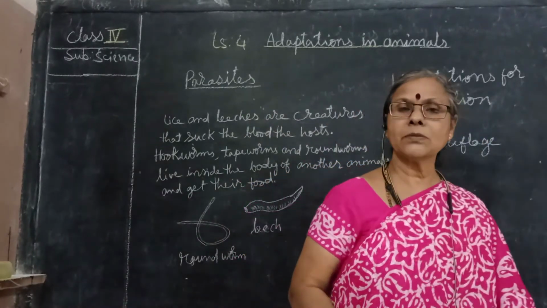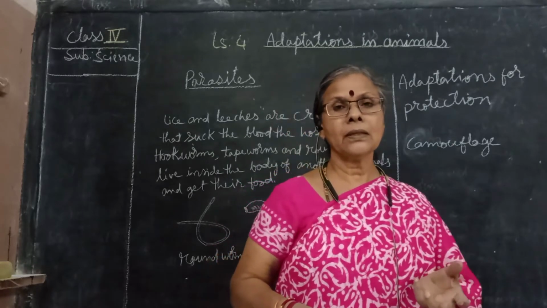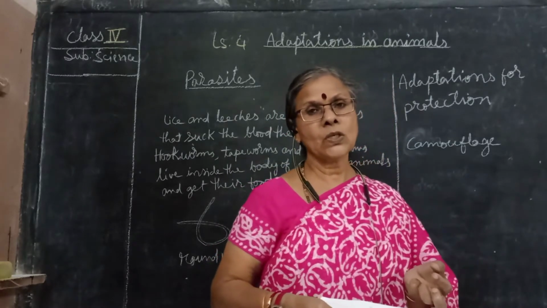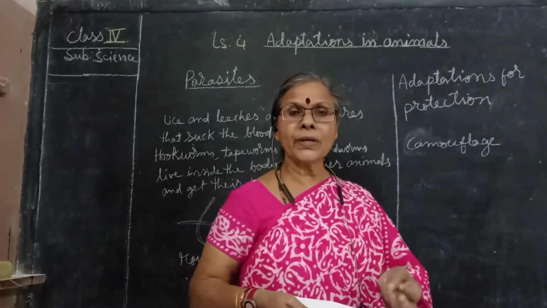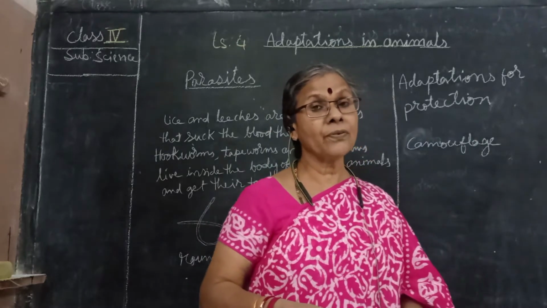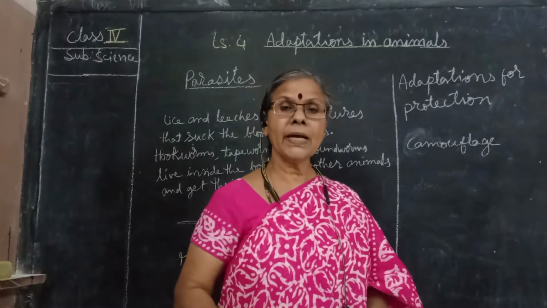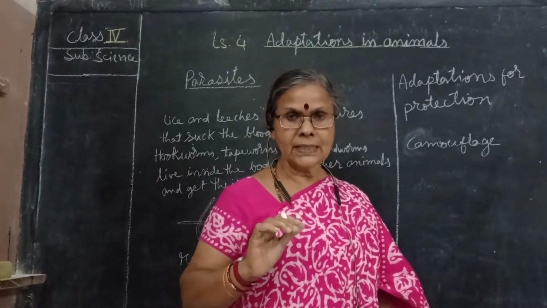Adaptations or protection. Animals too have the fear that somebody may kill them. So that is why they protect themselves. Different animals protect themselves by different methods, in different ways. Some animals protect themselves by legs.